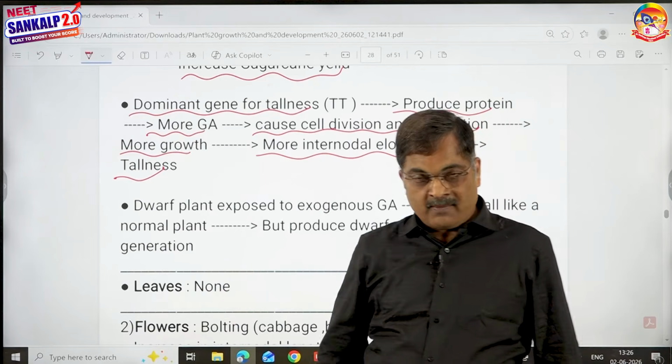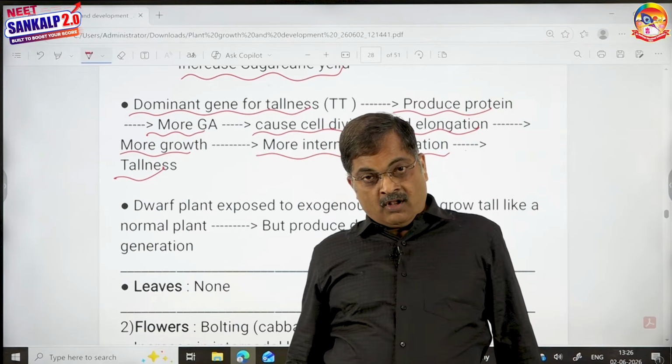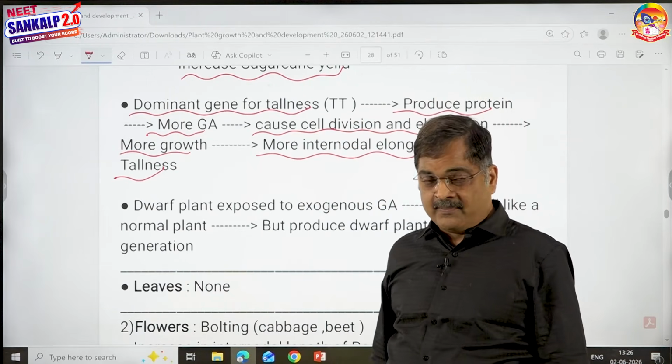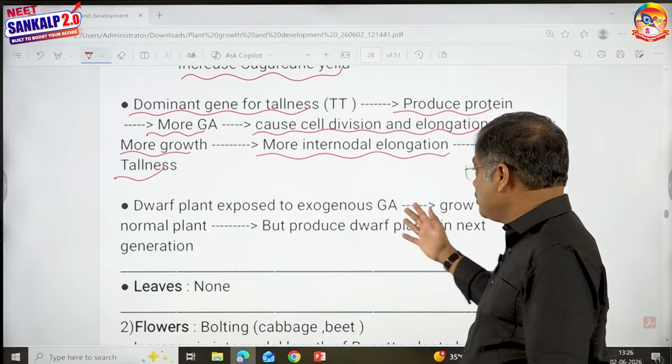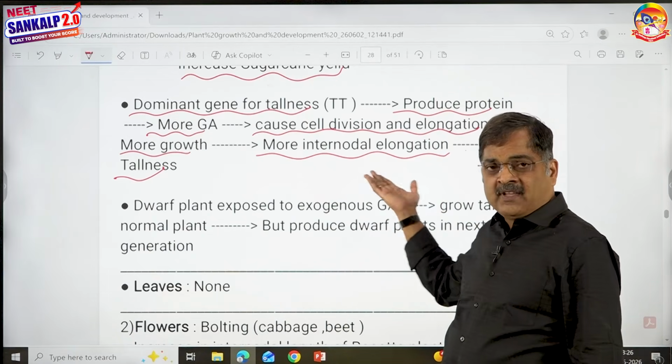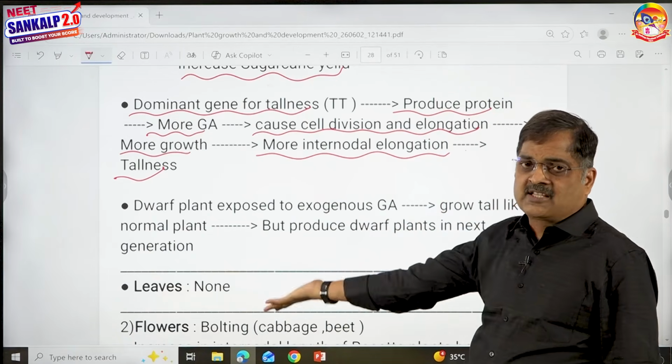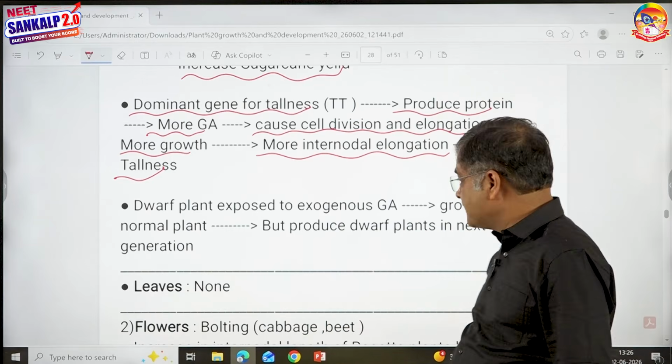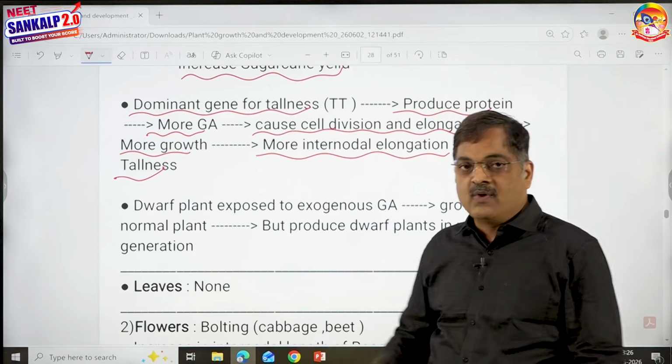Then why is a plant dwarf? You studied the meaning of a recessive gene. It's a mutated gene, always a mutated one. Then naturally, it doesn't produce a protein which is responsible for the synthesis of gibberellins. And as a result, the plant is dwarf.